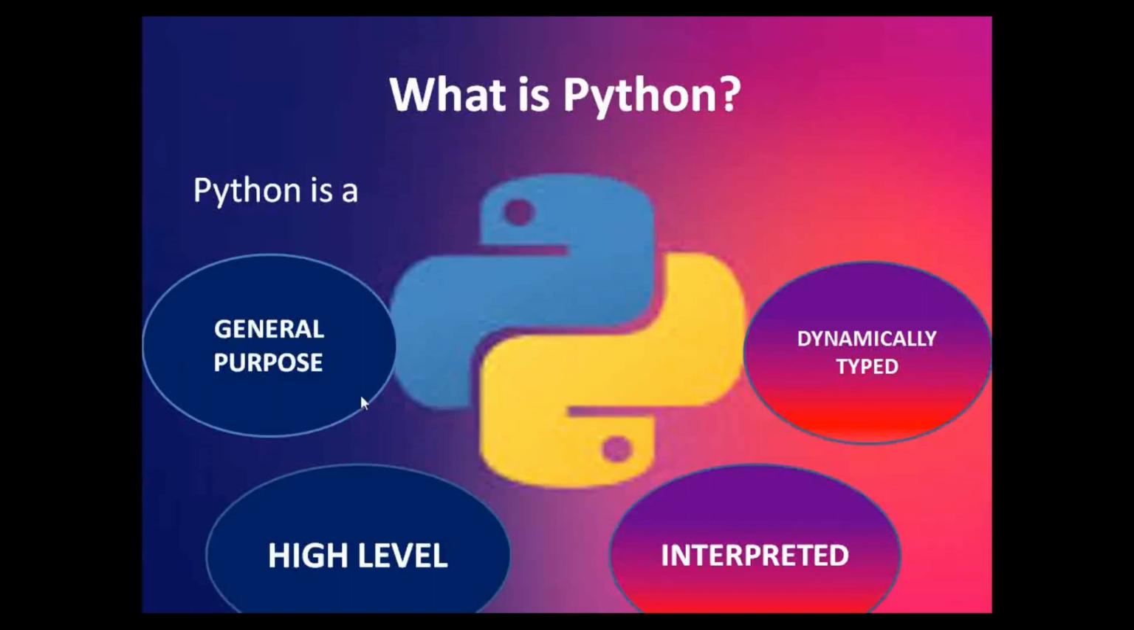Then high level language, because Python uses general English and mathematical terms, that is why it's a high level language and very easy to understand. Then Python is an interpreted language. An interpreted language is one which needs a separate compiler or interpreter to translate its code into byte code. When you enter the code in Python, you need a separate translator program to convert that Python code into the byte code.